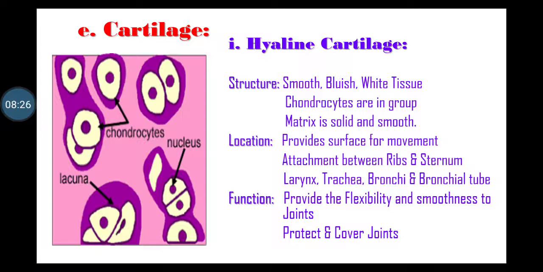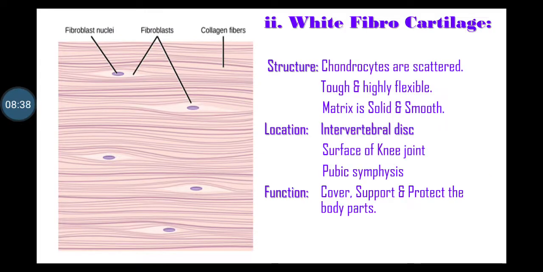Functions: it provides the flexibility and smoothness to the surface of bone at the joints for the movement. It protects and covers the joint of bone. Second type of cartilage, white fibrocartilage. It consists of chondrocytes widely scattered with bundle of collagen fibers within the solid matrix. It is a tough and highly flexible tissue. Matrix is solid and smooth.